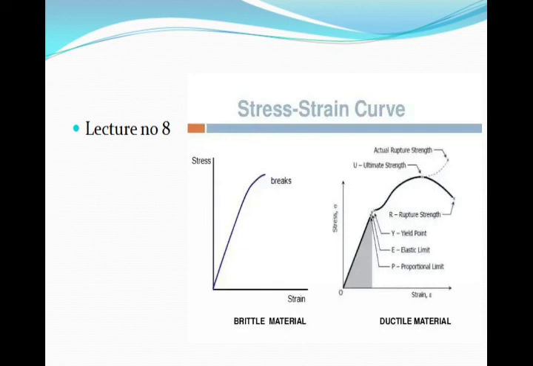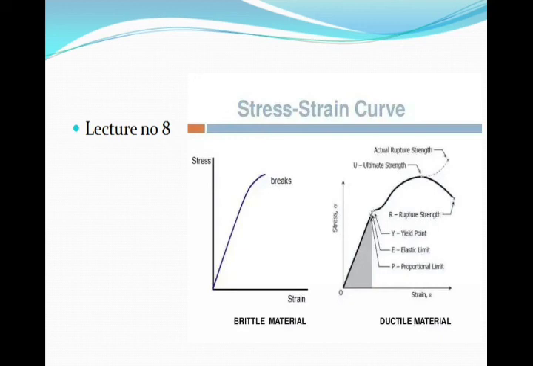So in this case the working stress sigma W is equal to sigma yp upon n yp, where sigma yp is the yield point for the ductile material and n yp is the factor of safety for it.